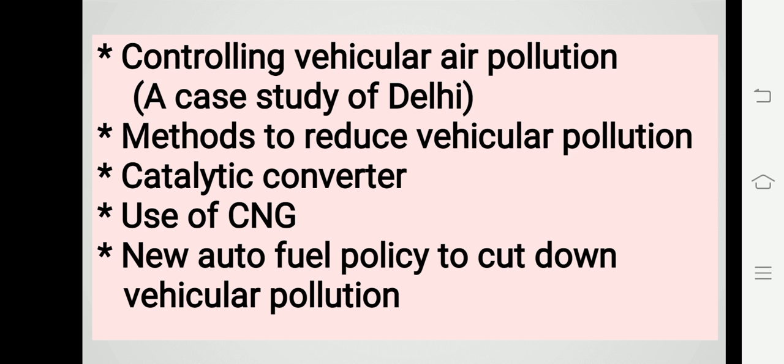Automobiles are a major cause of atmospheric pollution, at least in metro cities like Bangalore, Bombay, Kolkata, and Delhi. As the number of vehicles on the streets increases, this problem is shifting to other cities also.